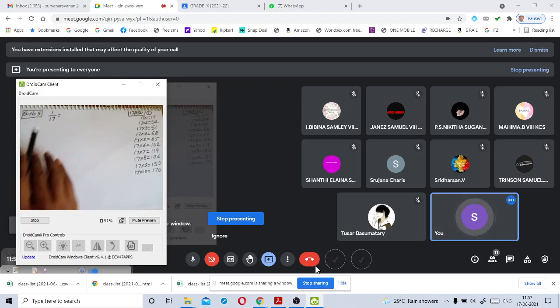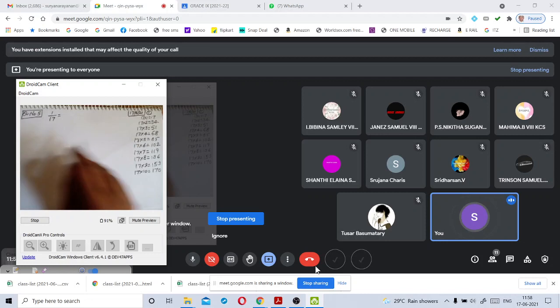For that, I told you we use long division. By using long division only, we can find the number of digits in the repeating block of digits.